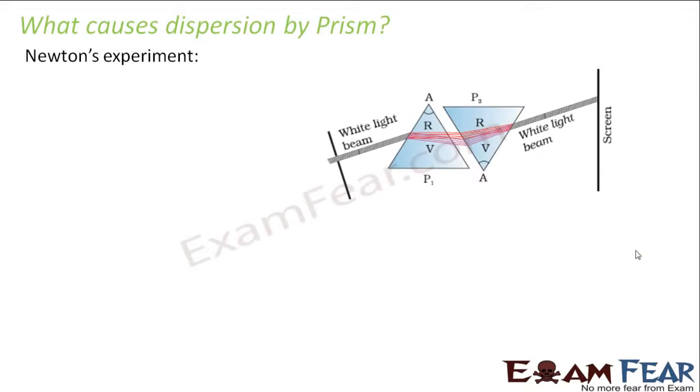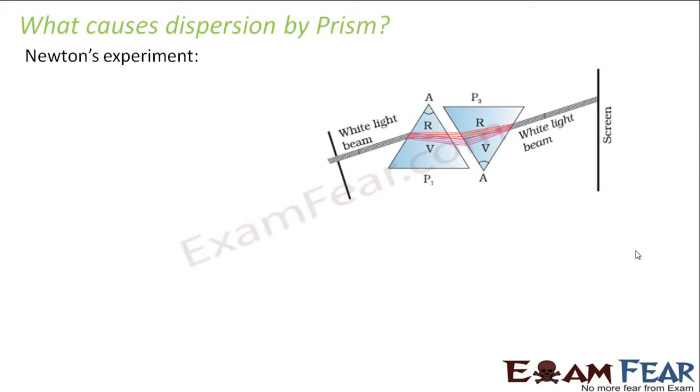Now, what is causing this dispersion? Dispersion is taking place because white light consists of so many different colors, and each of these colors has a different wavelength. Now, because of this different wavelength, each of these colors gets deviated by different angles of deviation. And as a result, they all get deviated by different angles. Therefore, we see that each of them gets deviated differently.